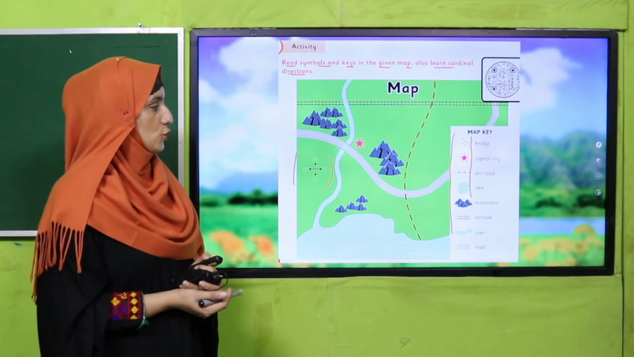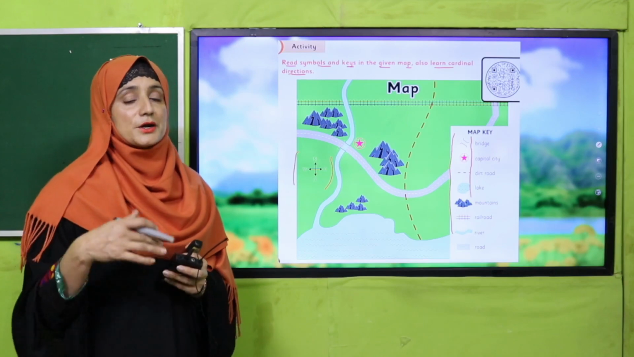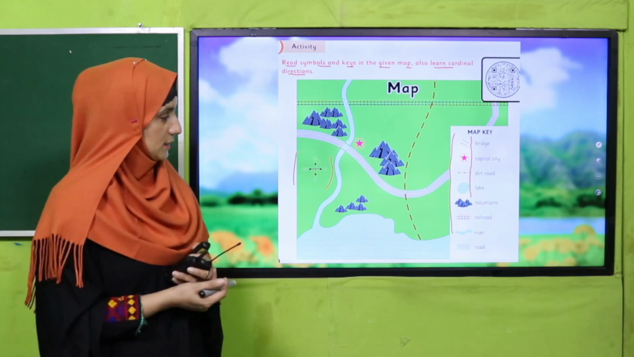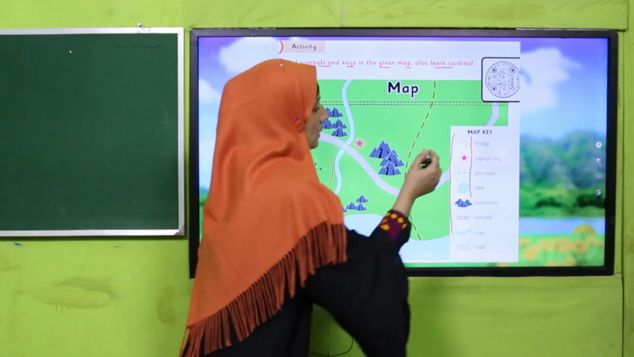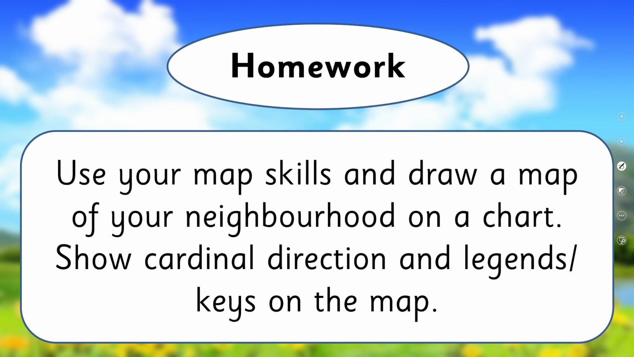Excellent job, good job. Now I hope you are able to find how you can get different locations, different places using cardinal directions and with the help of maps, keys and legends. Excellent job. So now what you will have to do in your homework: use your map skills and draw a map of your neighborhood on a chart. Show cardinal directions and legend keys on the map.